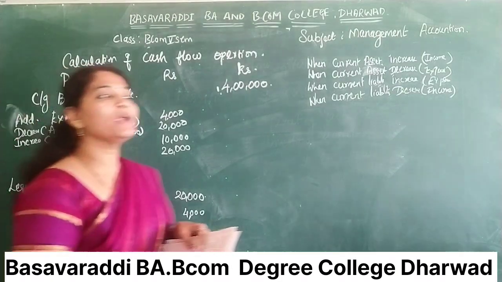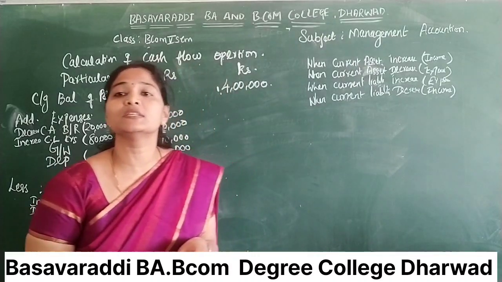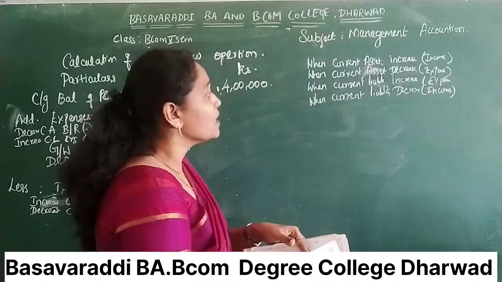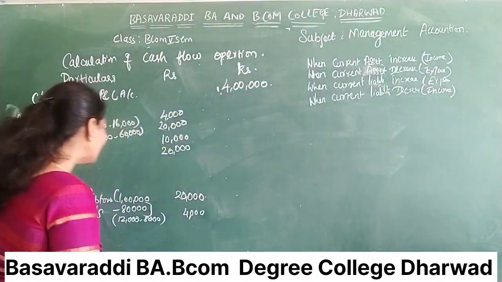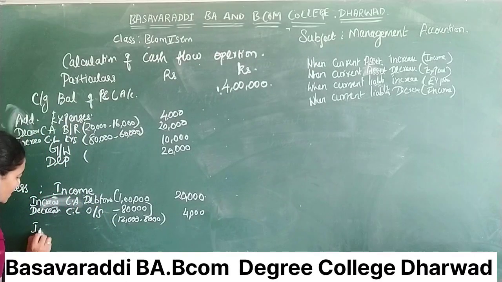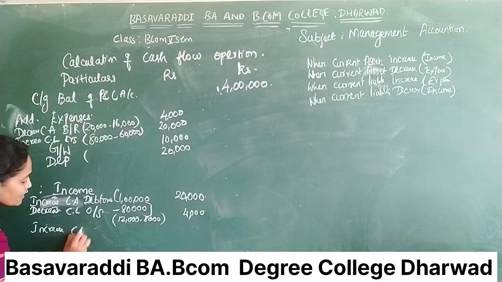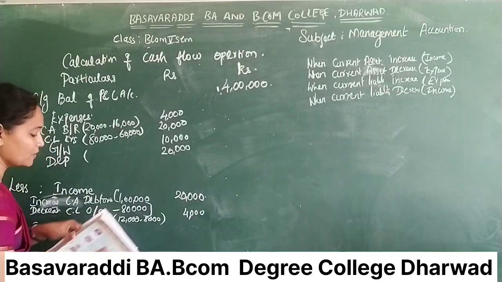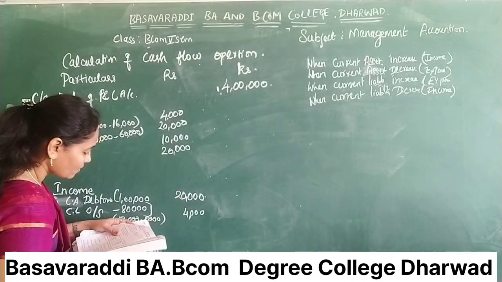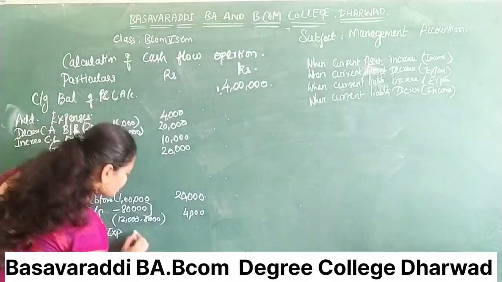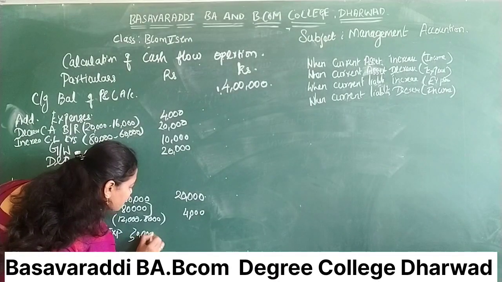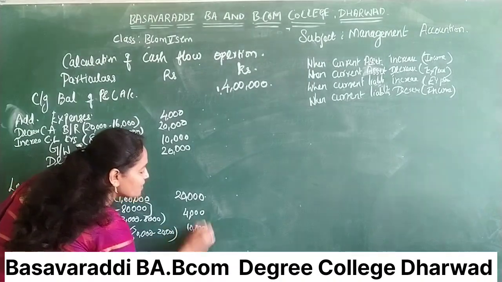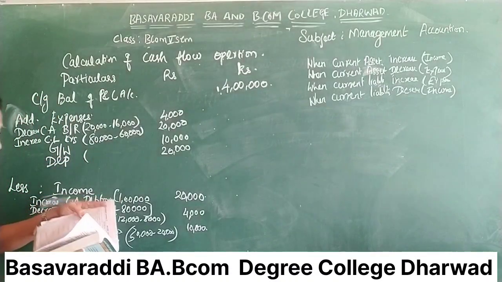prepaid expenses. Prepaid means what? It's an advance. Advance is considered as a current asset. What happened here? 20,000 to 30,000. Current asset is increased. You have to enter it in the income column. So, increase in current asset, prepaid expenses. How much? 30,000 minus 20,000, 10,000 difference. So we entered all the entries.